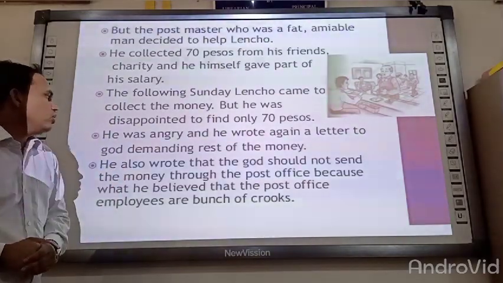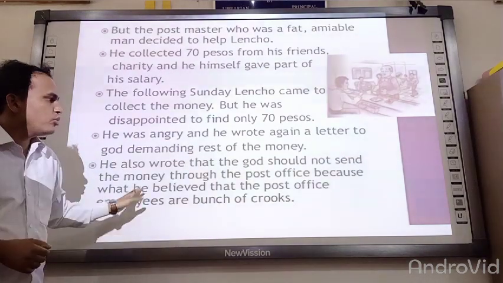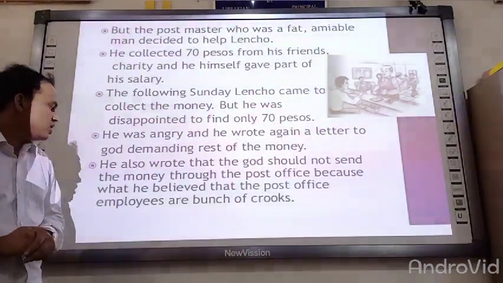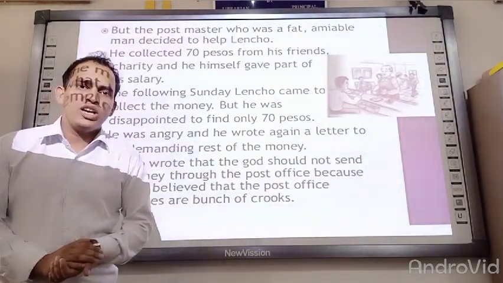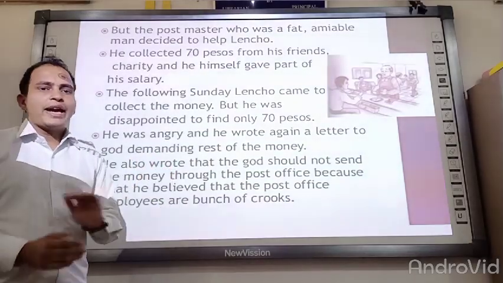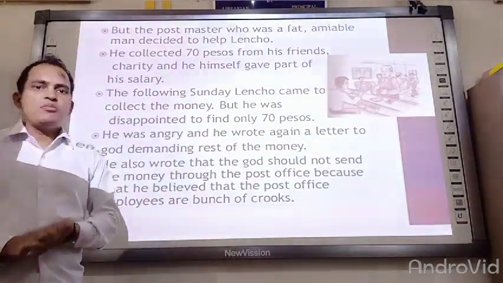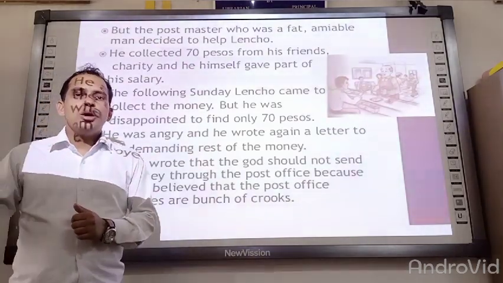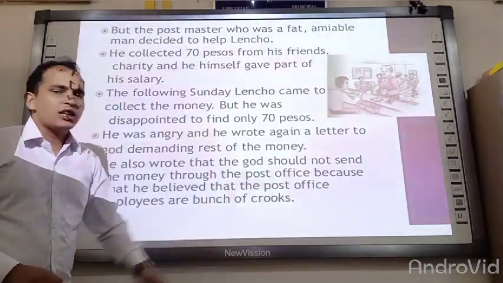Now he also wrote that God should not send the money through the post office, because he believed that the post office employees are a bunch of crooks. This is an important point, that Lencho the second time also demanded of God that please don't send the money through the post office or through the mail, because he thought that the post office employees are a bunch of crooks.